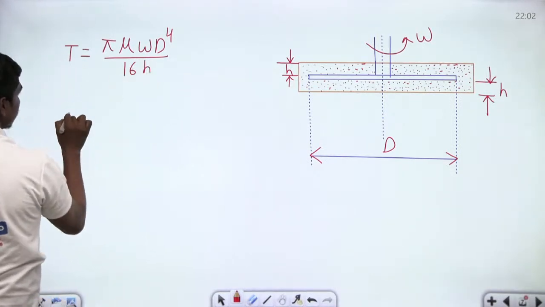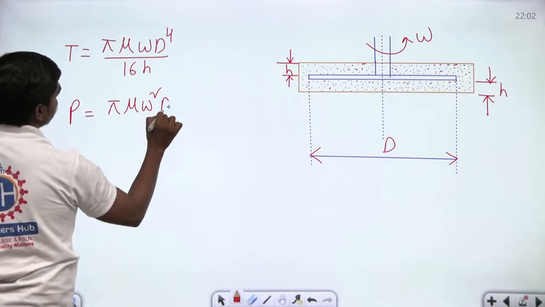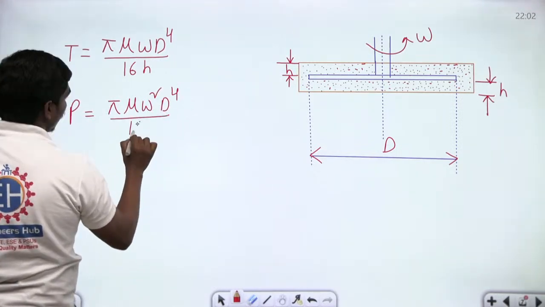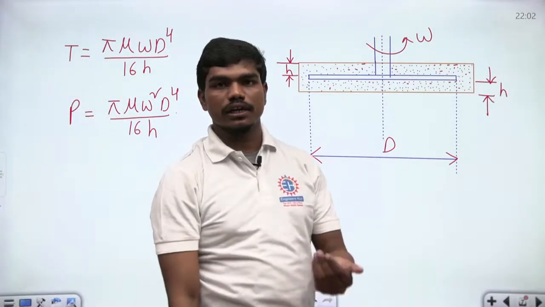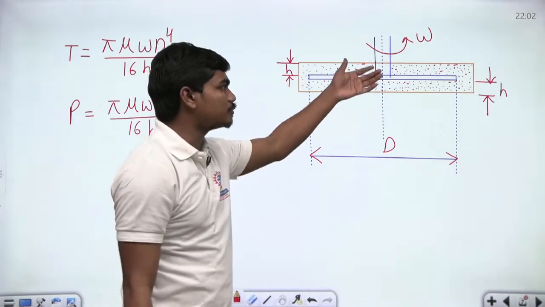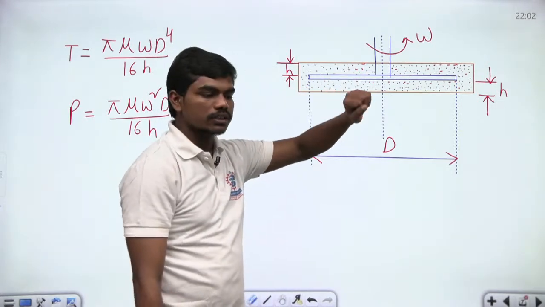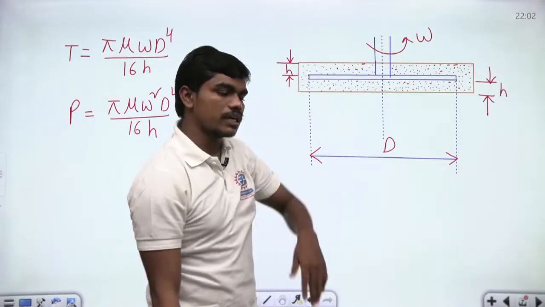Similarly, what could be the power? P is equal to pi mu omega square d power 4 divided by 16 times h. These are the two formulas that will give you the idea on how much torque you need to apply and also how much power gets absorbed because of these viscous effects, because the area is doubled and whatever the analysis is on the bottom, the same is for the top as well.